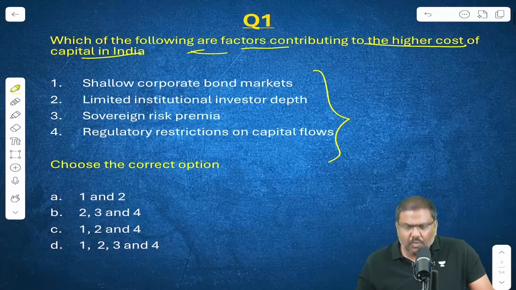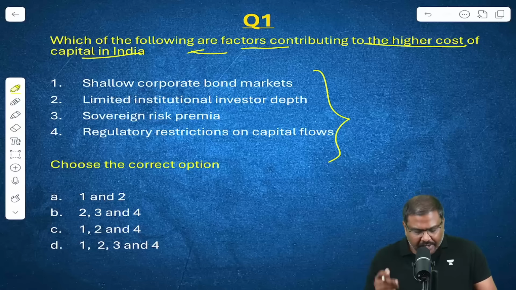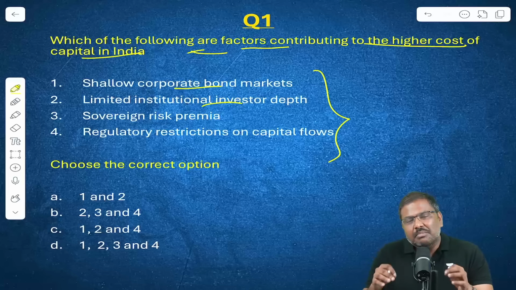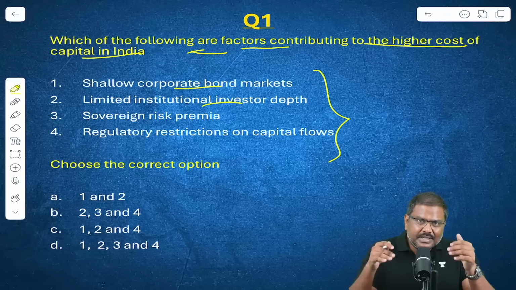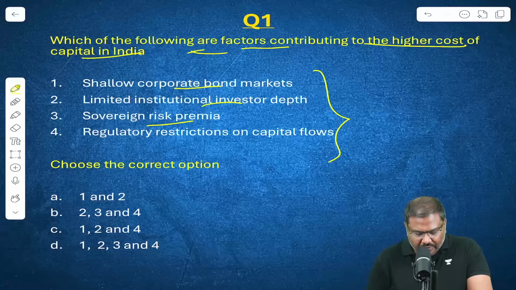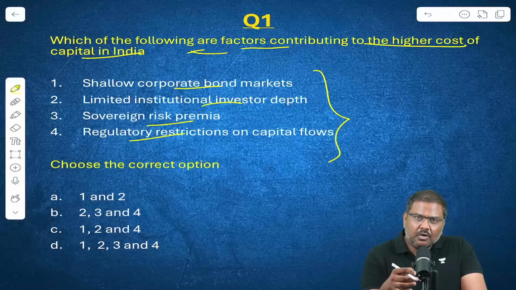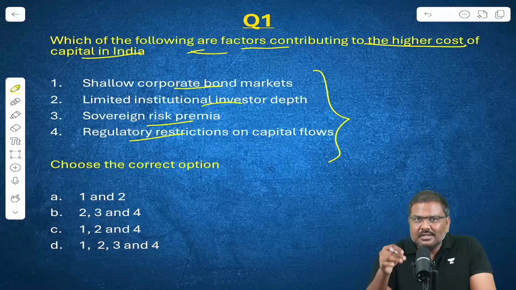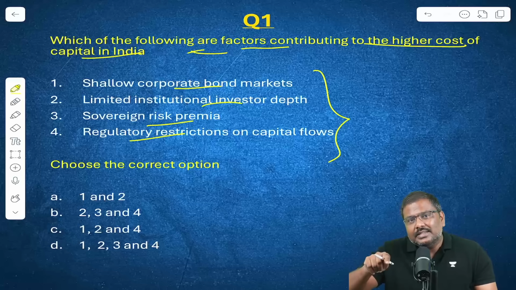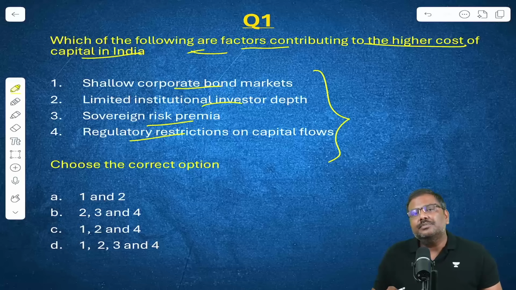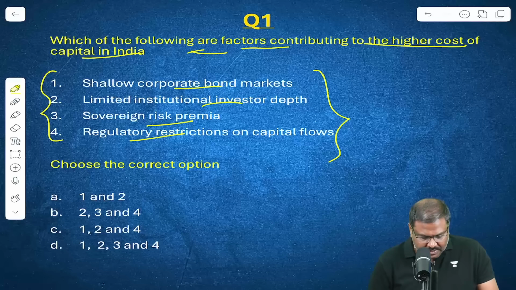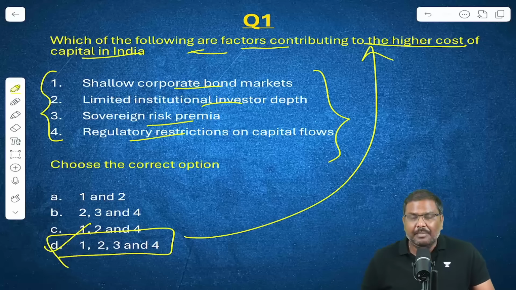But what are the reasons why the rate of interest is remaining higher? One is the corporate bond market has not very well developed in India. Second one is the number of institutional investors compared to developed economies in India is lagging behind. There is also premium that is associated with the sovereign risk. And finally, the investments in the form of capital account which will flow into India, there are certain restrictions under the BOP. In the capital account, there is still even today, we follow a concept of the partial account convertibility. So there are certain restrictions. So all these four factors contribute to higher cost of capital in India.